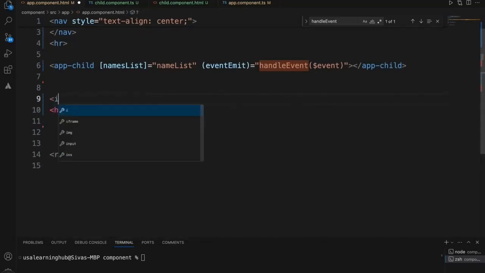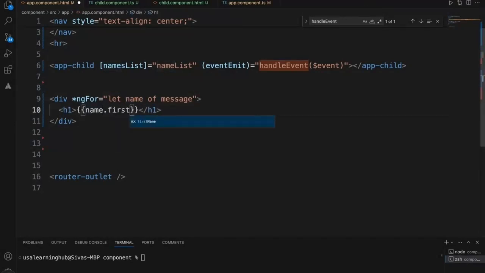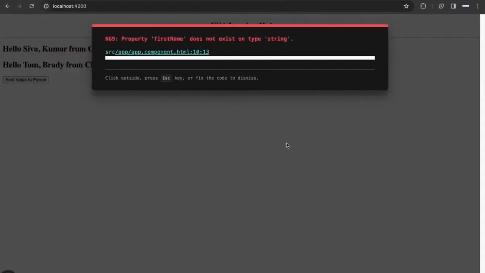Instead, again, we can go for a loop, name of message, and let's say name dot first name and name dot last name, and it will be printed twice because the array has multiple records.